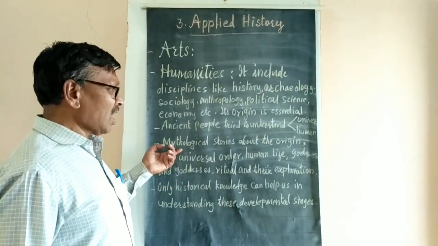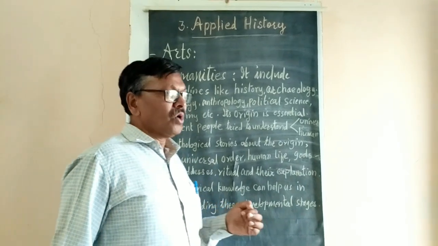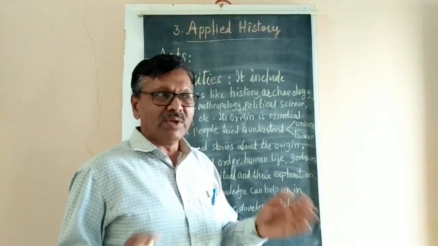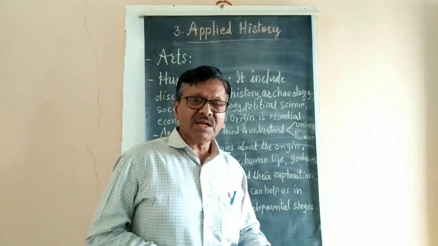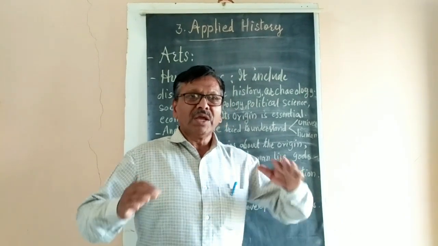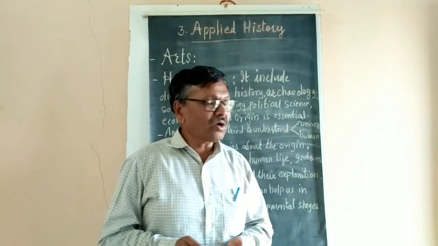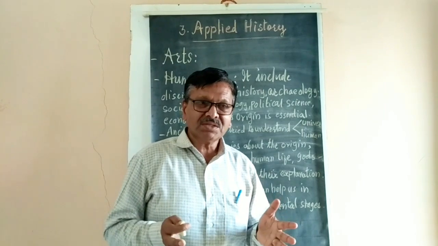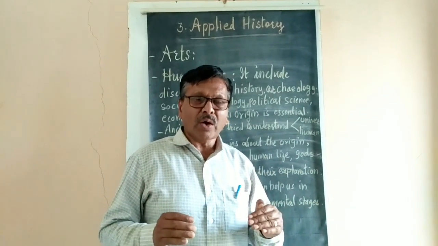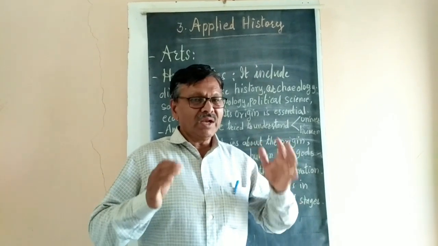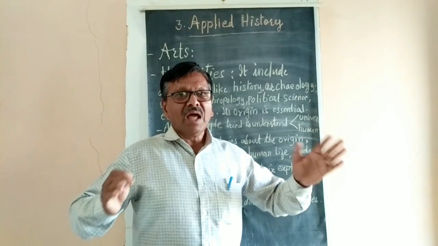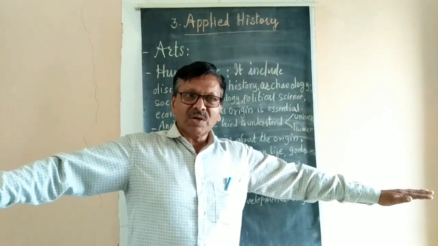Mythological stories about the origin: how the universe came into existence, we know Darwin's theory. Besides that, there are quite many different stories, how the universe was a hot gaseous form, and then slowly it started cooling down, and as it was moving, it got scattered, and then several continents were formed.